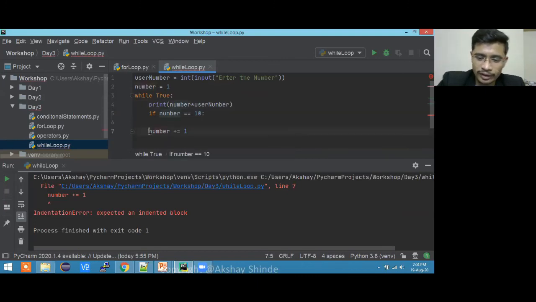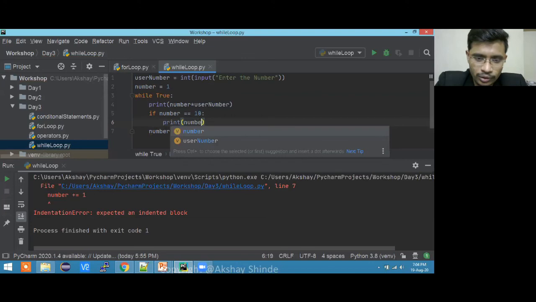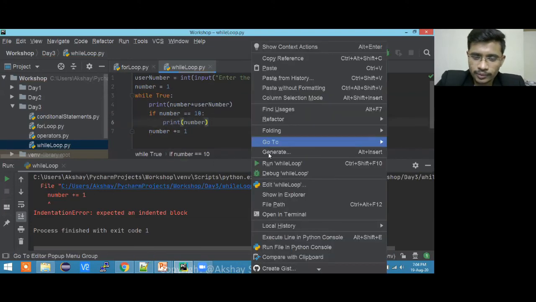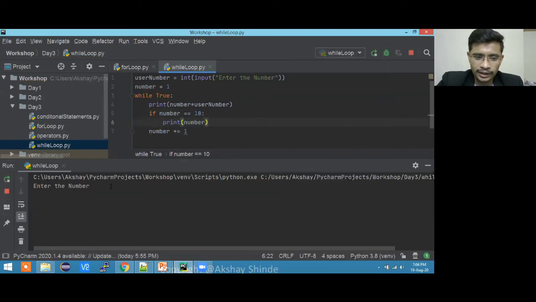See, indentation is very, very important. Let me just add a print statement, just a normal print statement over here, because it will... yeah, running the code, enter the number. I'm going to enter, suppose, 9, and here we go.